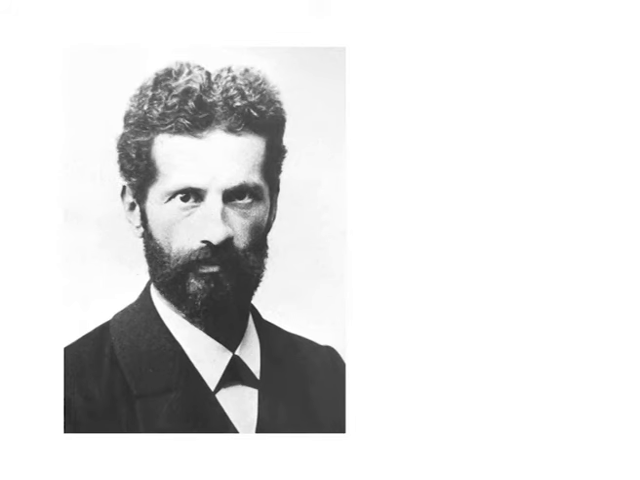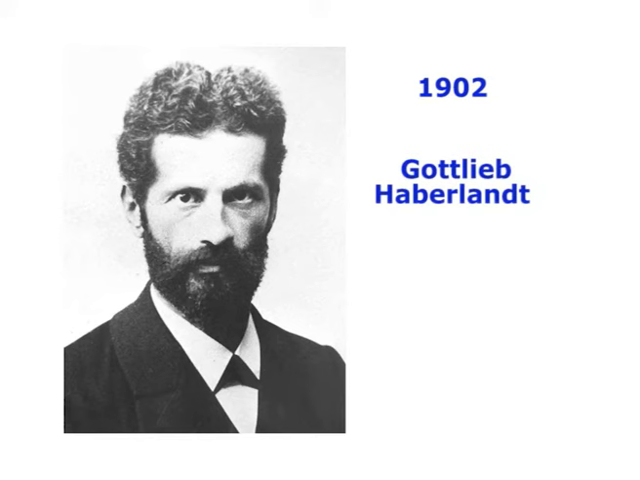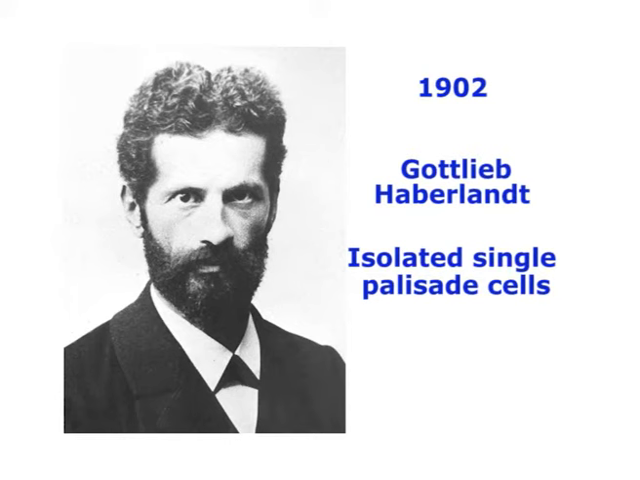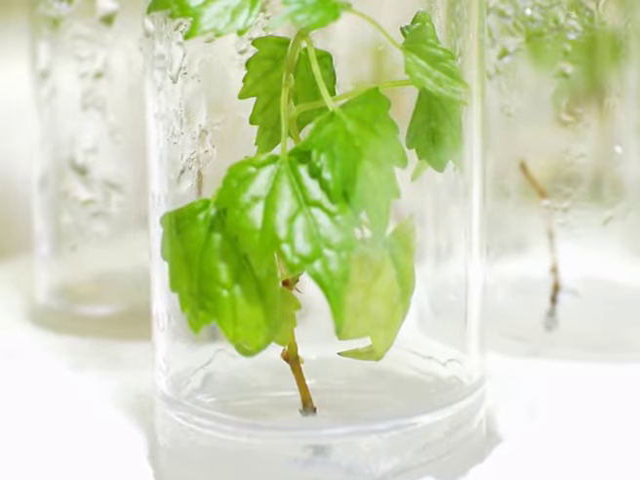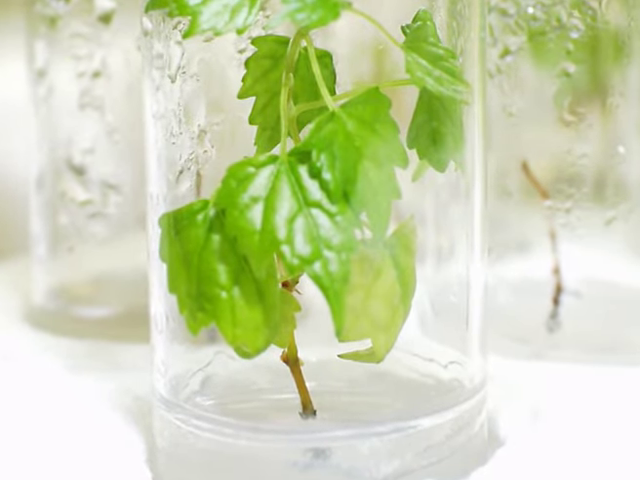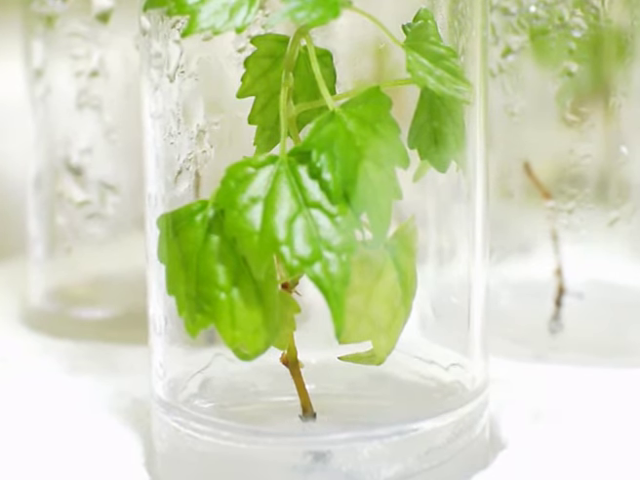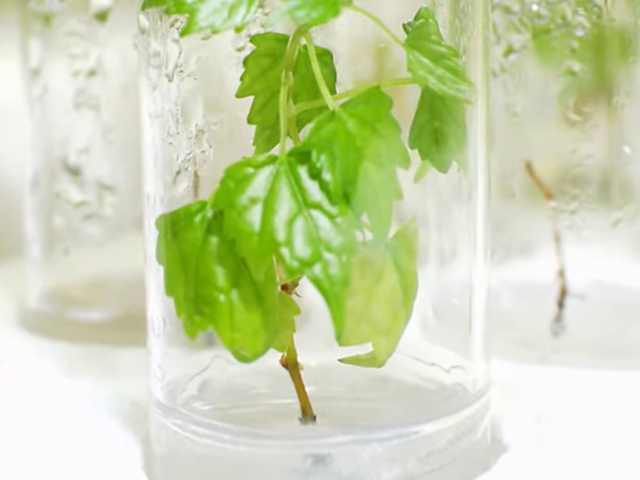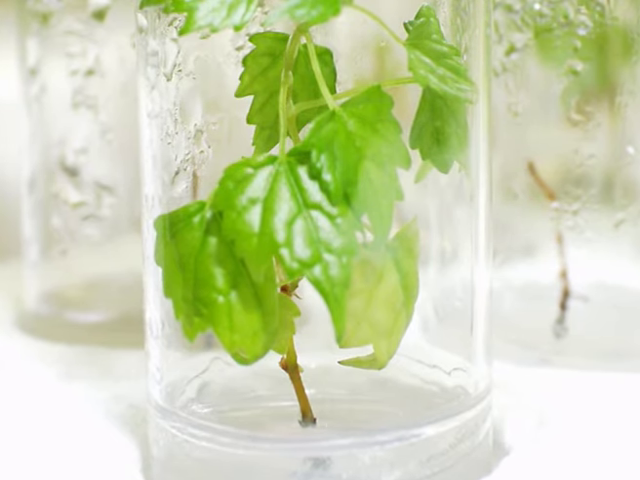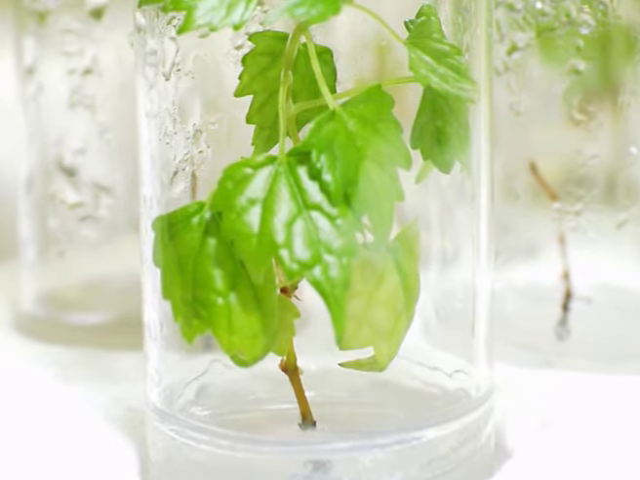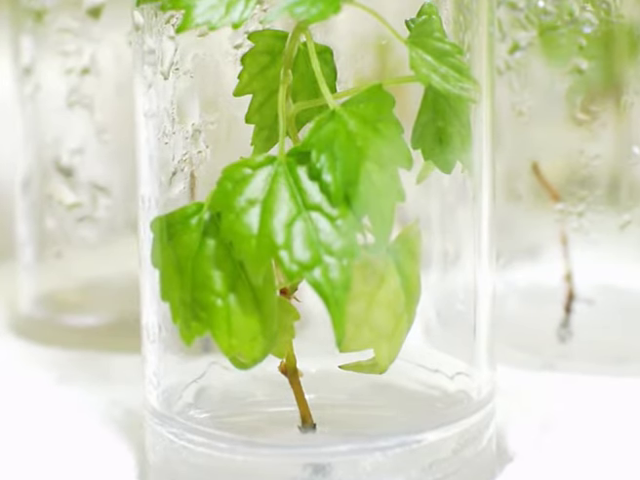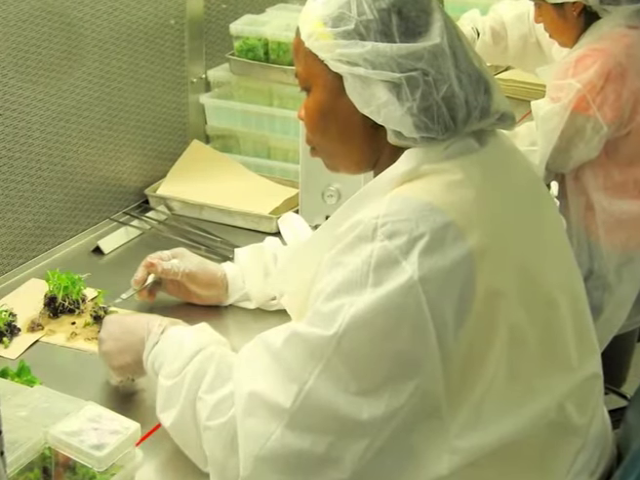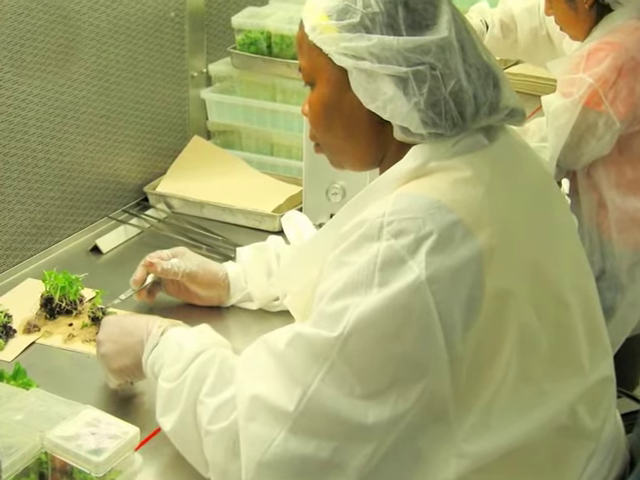Based on this premise, in 1902, a German physiologist, Gottlieb Haberlandt, for the first time attempted to culture isolated single palisade cells from leaves in Knop's salt solution enriched with sucrose. The cell remained alive for up to 1 month, increased in size, accumulated starch but failed to divide. Though he was unsuccessful, he laid down the foundation of tissue culture technology, for which he is regarded as the father of plant tissue culture.